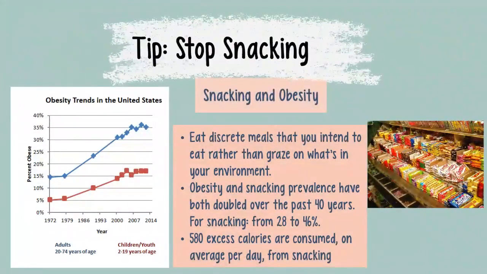Next is to stop snacking. So you establish 3 meals that you're going to eat throughout the day, and then you close the door to food that's eaten as a snack. There are 2 problems with snacks. One, snacks are usually done while you're doing something else. So you're not attending to the food, you're not focused on it. That's a recipe for overeating.